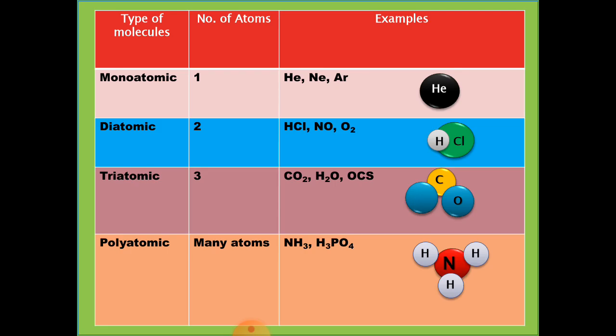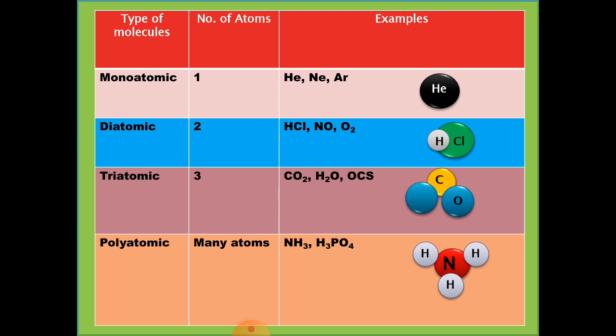If a molecule has one atom, it is known as a monoatomic molecule. Helium, neon, argon, etc. are examples. If a molecule has two atoms held together, it is a diatomic molecule. Hydrogen chloride, nitric oxide and oxygen are examples of this type.